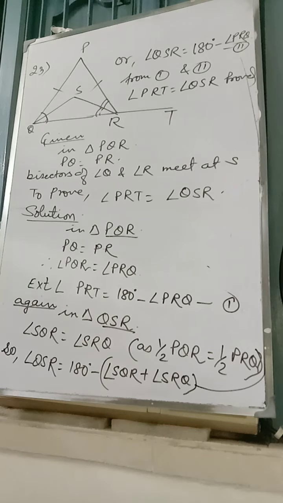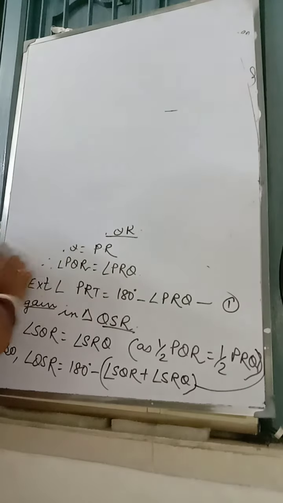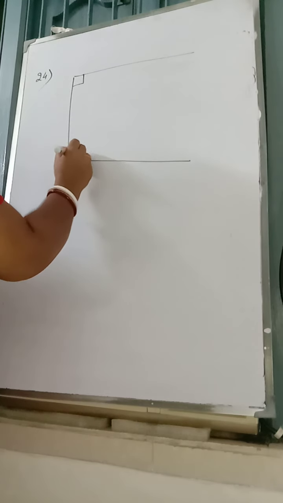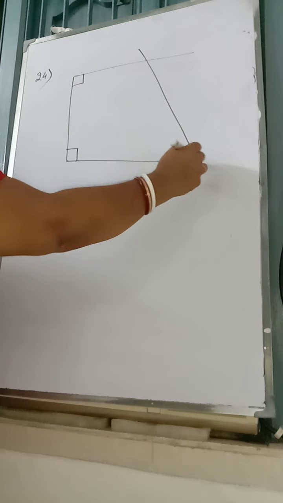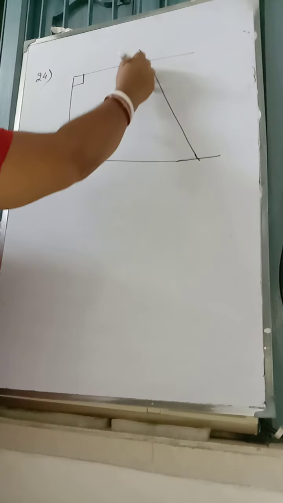Is it? See, again I am showing you the figure number 24. Question number 24. The question is, this is 90, this is 90. This is equal to this.